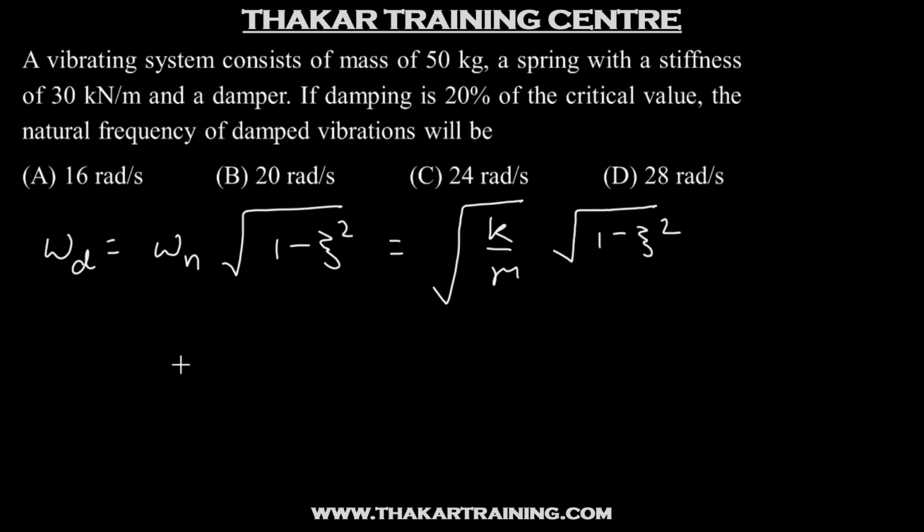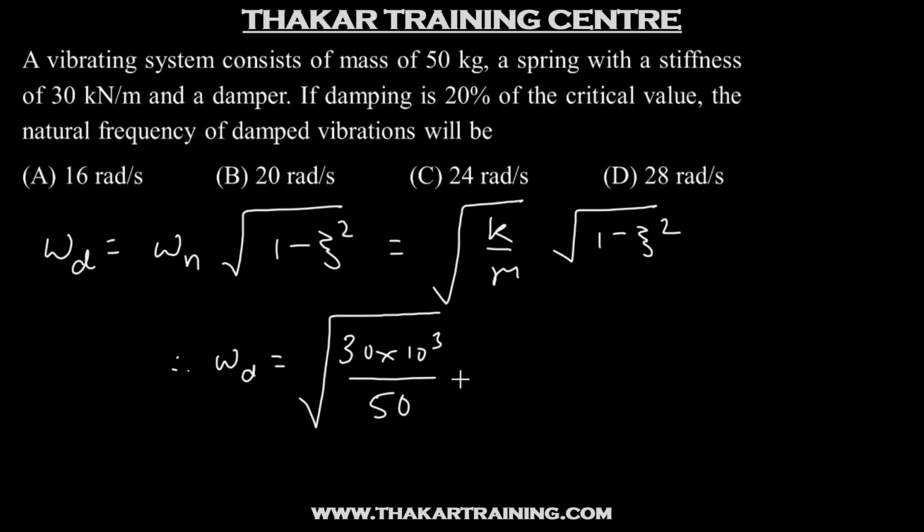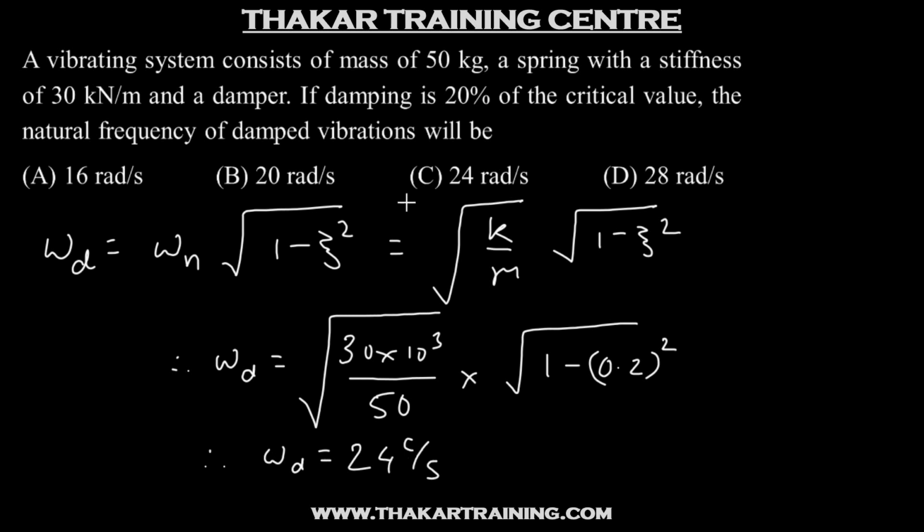We have all the values. So therefore omega d equal to under root. Now k is given in 30 kN per meter. So this will be 30 into 10 raised to 3 upon mass is 50 into under root 1 minus zeta, where zeta is 0.2. So on calculation we get omega d equal to 24 radians per second. So the answer will be option C.